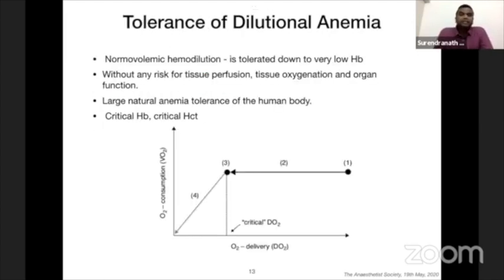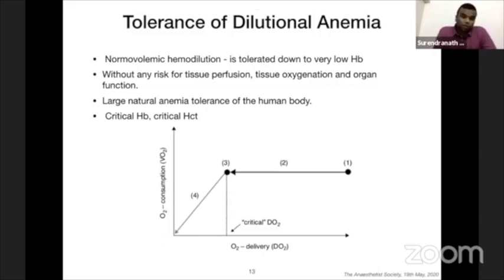Humans by nature have a tolerance to anemia or dilutional anemia to a large extent. When we do a surgery, we give a lot of crystalloids and colloids, so that leads to hemodilution. So we aim at normovolemic hemodilution, and it's tolerated down to a very low hemoglobin in a normal person. He can go down to 3 grams per deciliter hemoglobin, and he can still survive.